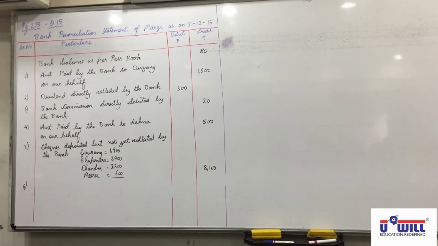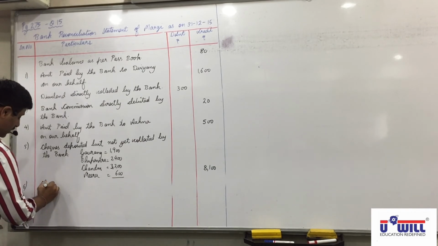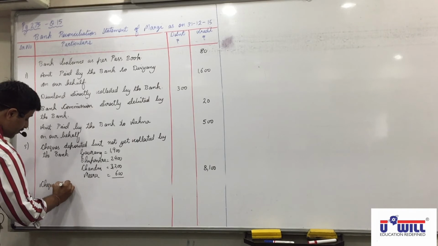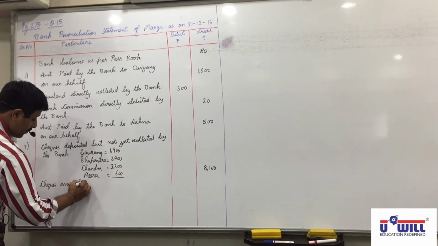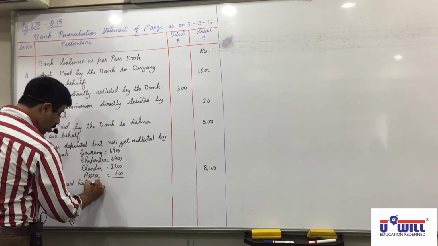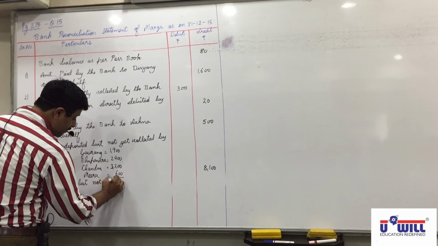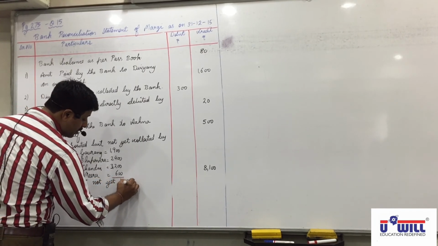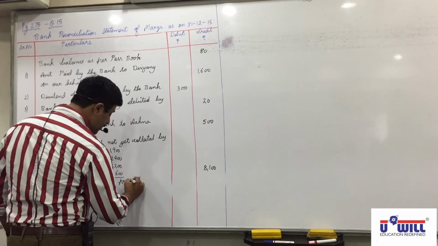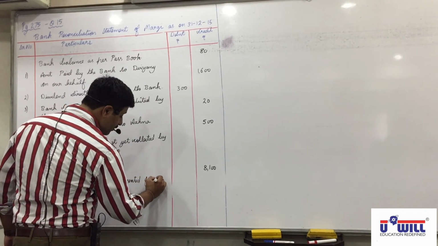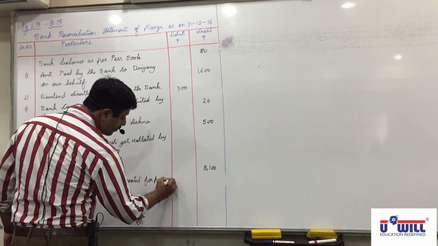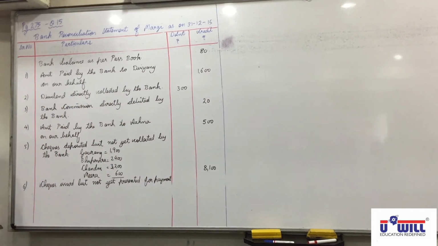And what reason will we write for payment side checks? Checks issued but not yet presented for payment. Write checks issued but not yet presented for payment. Now, Premal 700.